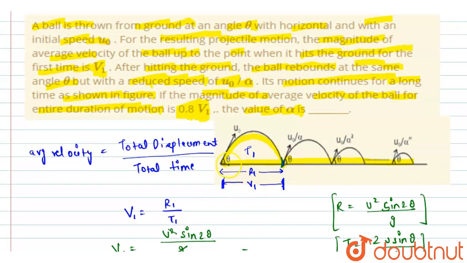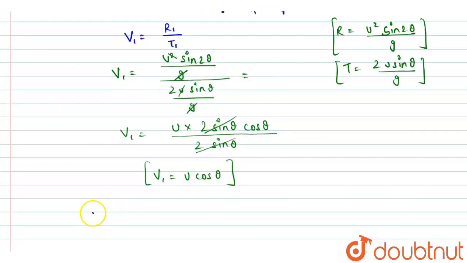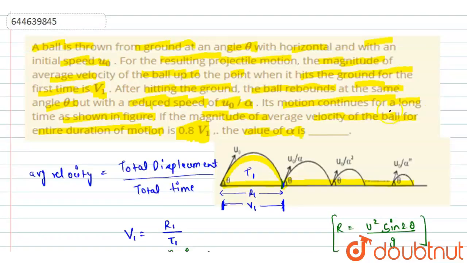Now to write the average velocity for the complete motion, which is given to be 0.8 times v1, we can write it as the summation of all the horizontal ranges, first plus second plus third up to infinity. We are given in the question that the motion continues for a long time, so we can assume it happens for infinite projectile motions.